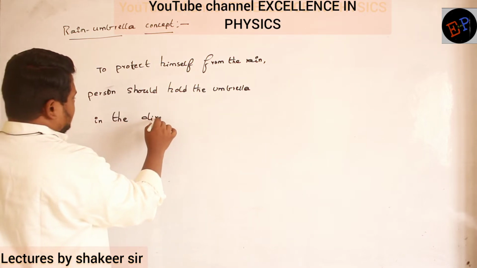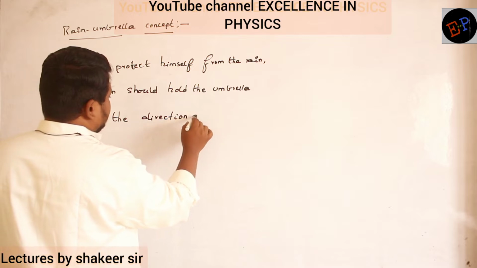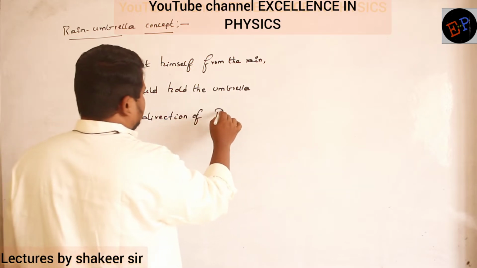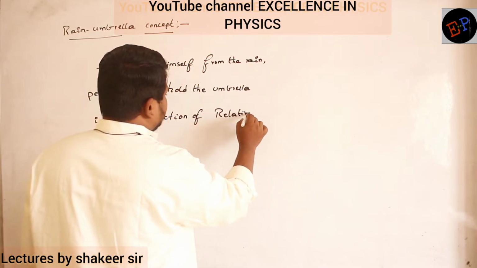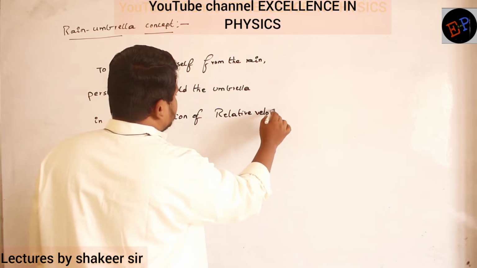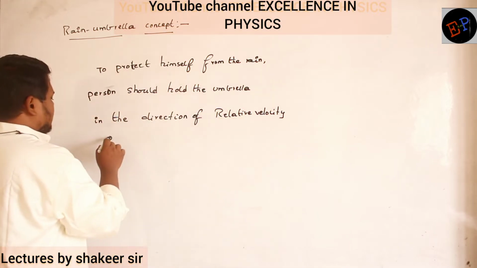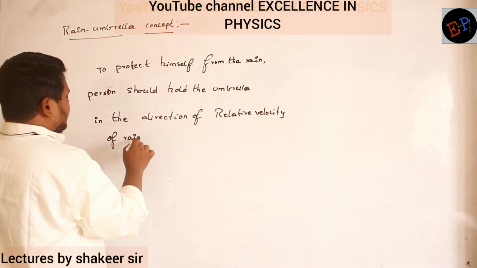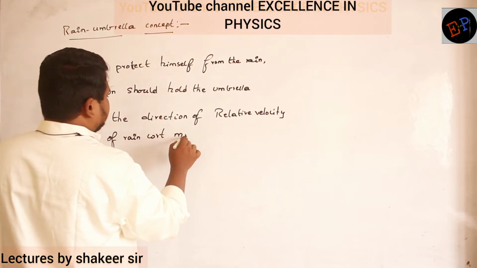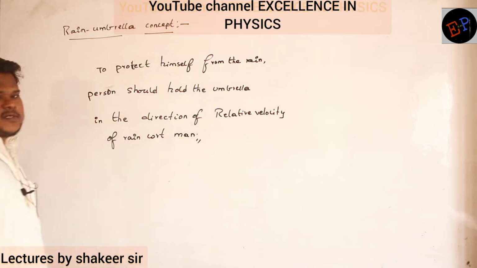In the direction of the relative velocity of rain with respect to man. Are you able to understand?